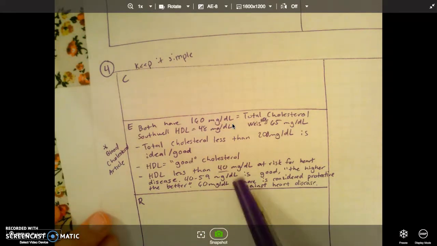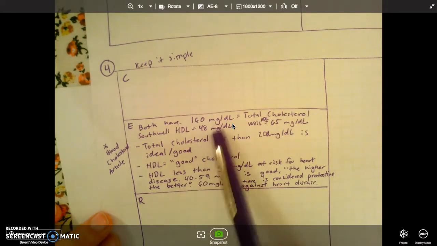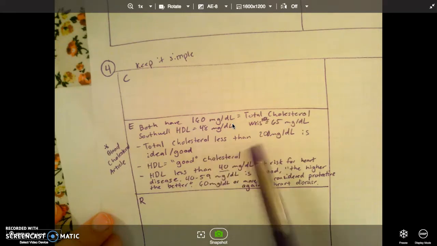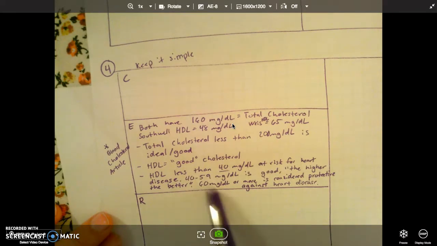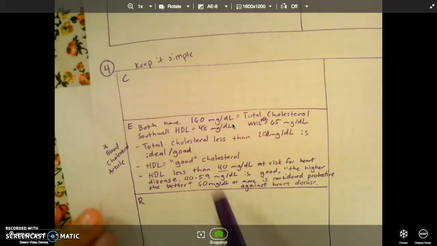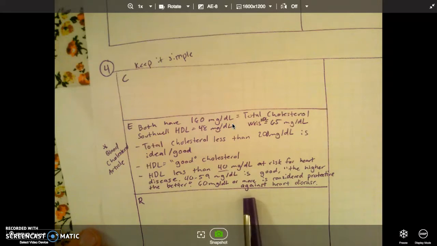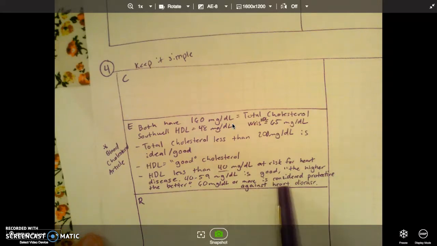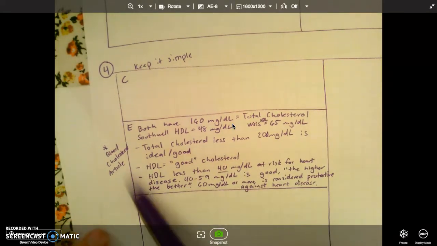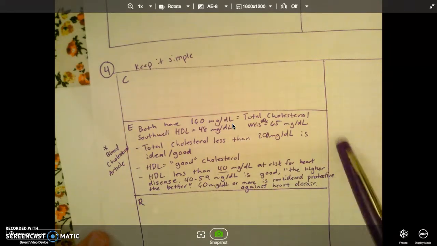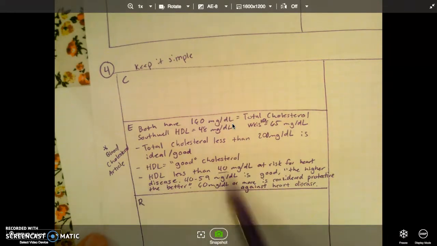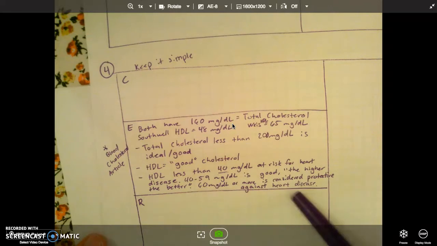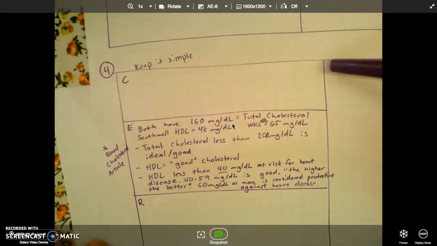So both people are at least at 40, so that's excellent. And then if we skip down to 60 milligrams per deciliter, it says that at 60 milligrams per deciliter, it's considered protective against heart disease. So I make a note of that. Once I have all of this information recorded, and this is pretty much all from that blood cholesterol article, I'm going to create a simple claim.